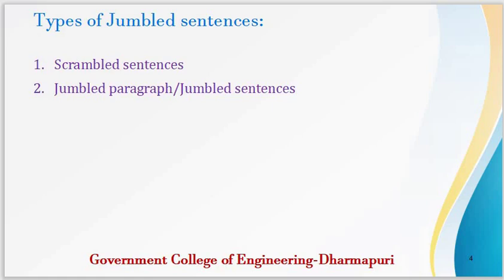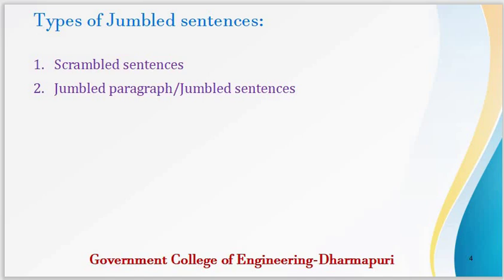So what are the various types of jumbled sentences? There are two types of jumbled sentences. One is scrambled sentences, where words in a sentence are mixed up. You need to arrange them in the correct order, which gives a complete meaning.